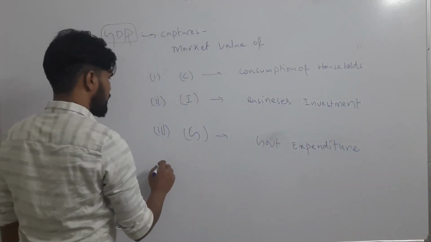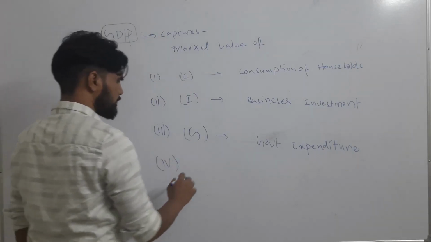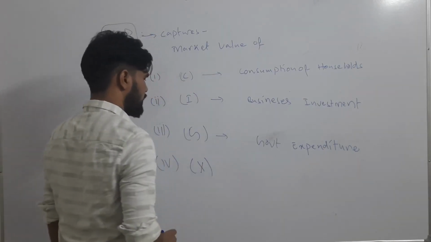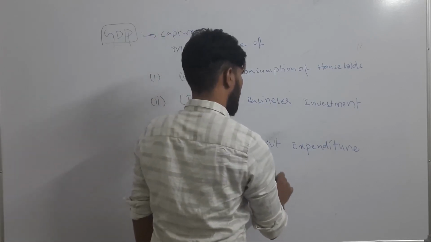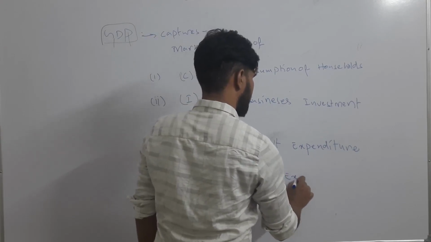And the fourth one is X, that is net exports.